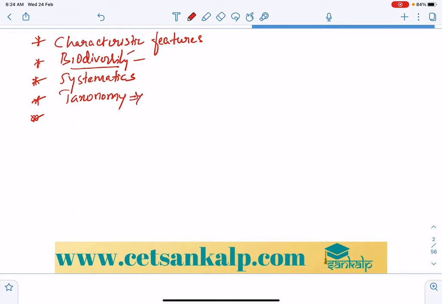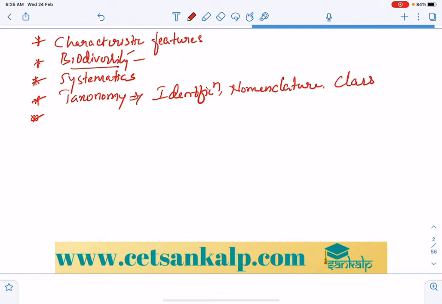Biological classification. But taxonomy is mainly a branch of science which deals with identification, nomenclature, and classification. So these are the very important steps in taxonomy.